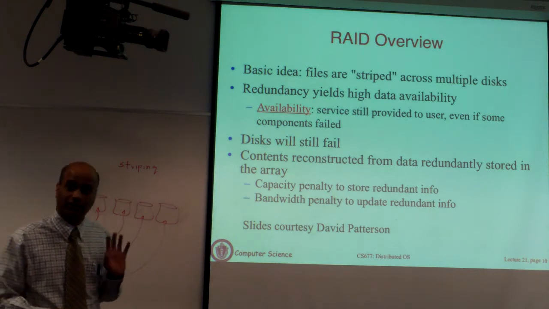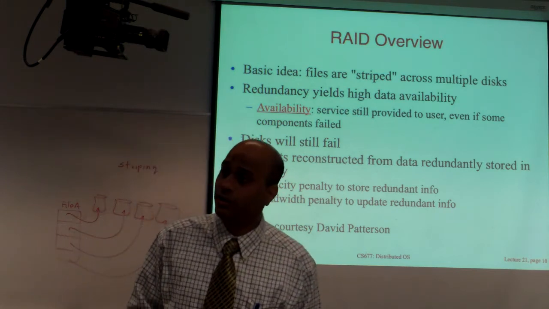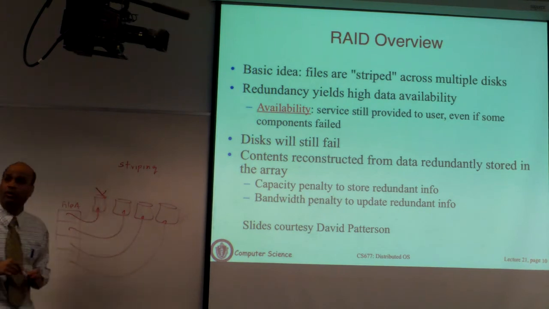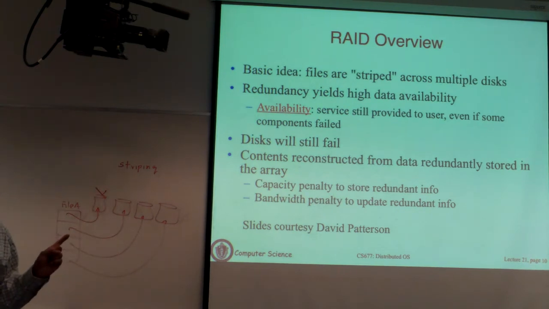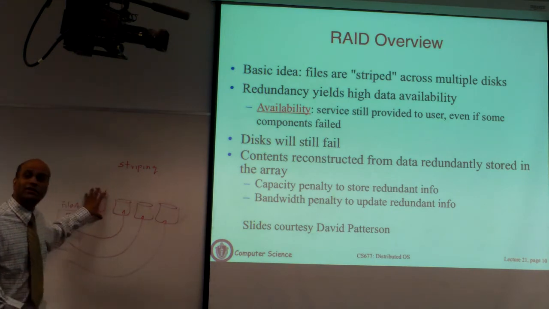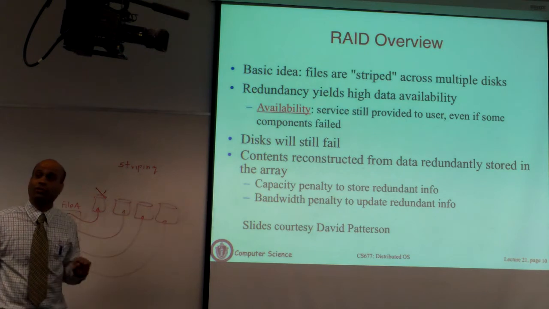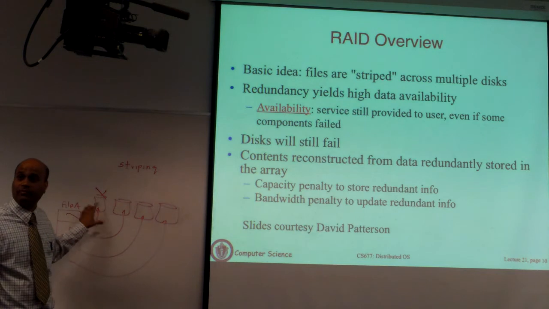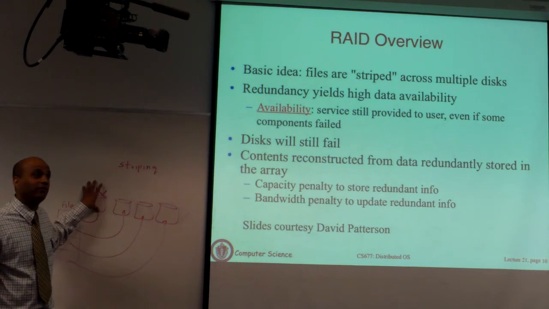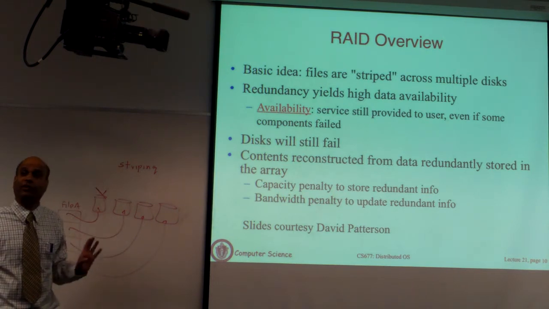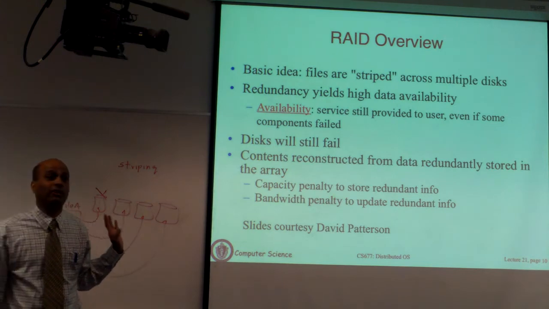Now that's the good part about striping. The bad part of striping is, if you go back to, let's say, a single disk failure, let's say this disk went down. In the previous case, when that disk went down, only files that were stored on that disk became unavailable. All the files that were stored on the other disks were still available to you. If you employ striping and this disk goes down, then all of your files become unavailable, because portions of every file in your system have now become unavailable.